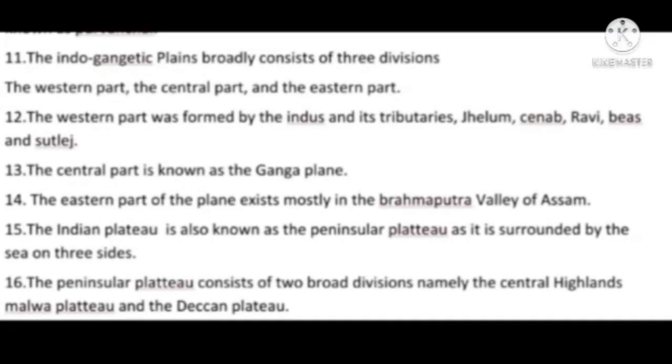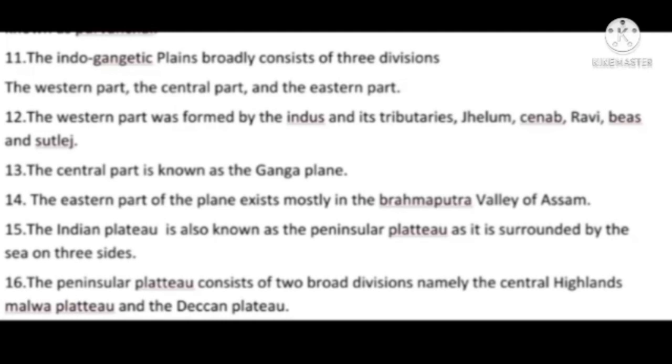The other point is that the Indo-Gangetic Plains broadly consist of three divisions: the western part, the central part and the eastern part. Next one. The western part was formed by the Indus and its tributaries Jhelum, Chenab, Ravi, Beas and Satluj. The central part is known as the Ganga Plain. The eastern part of the plain exists mostly in the Brahmaputra Valley of Assam.